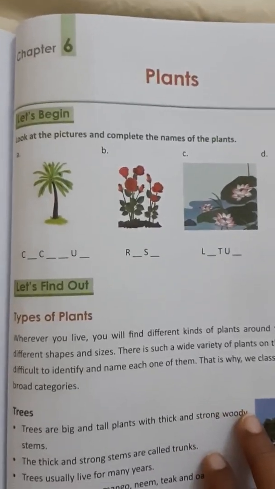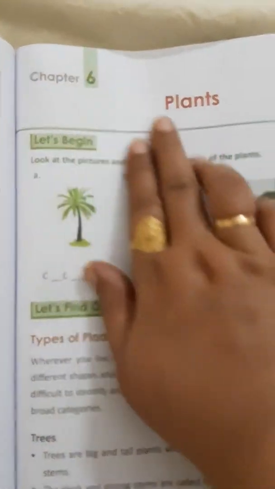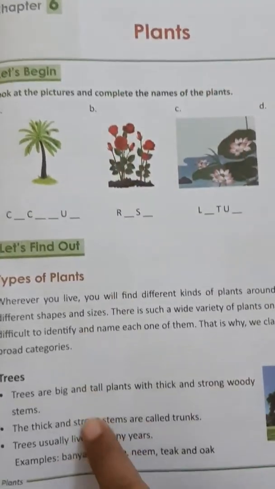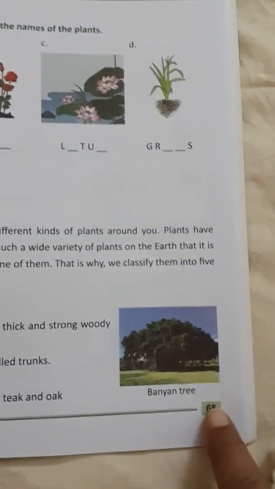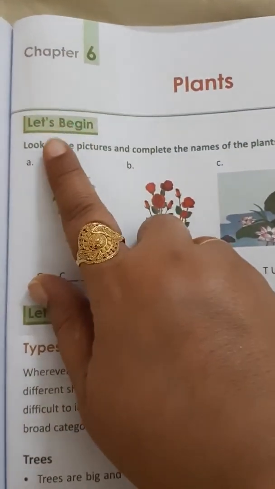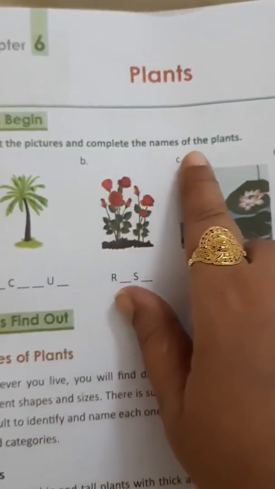So students, you can see over here that we are going to start the new chapter, chapter number 6, plants, in your course book of EVS. Okay, so the page is 65. Very first we will do let's begin. Okay, we'll do the let's begin. Here look at the picture and complete the name of the plants.